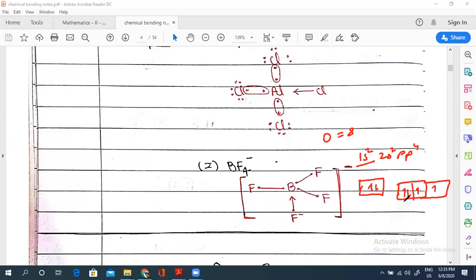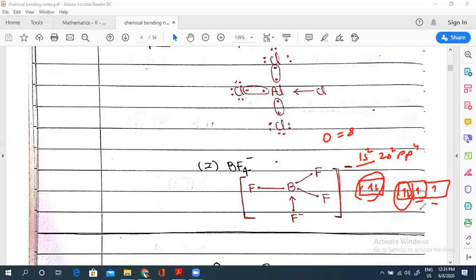Very good, right? So you can say that here there are 2 lone pairs: the 2s2 one, and this lone pair, so 2 lone pairs and 2 unpaired electrons. So if I ask how many covalent bonds can be formed? Tell me.